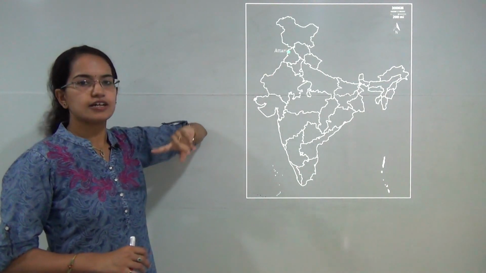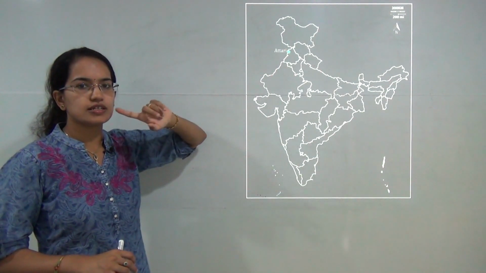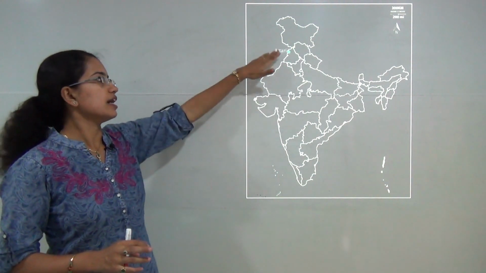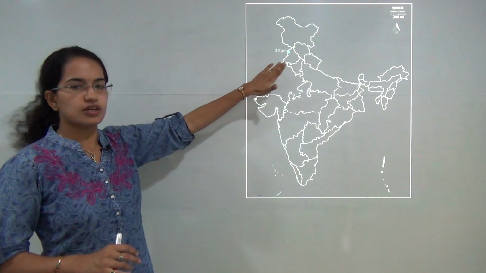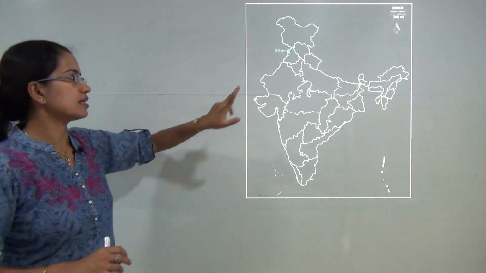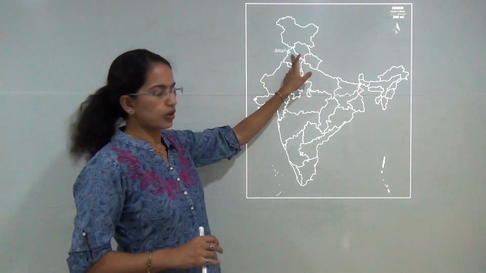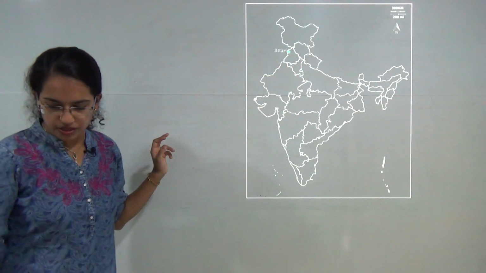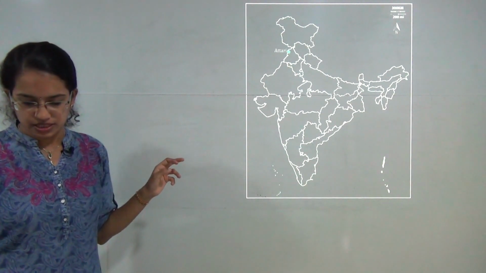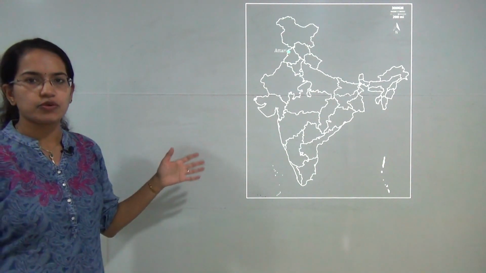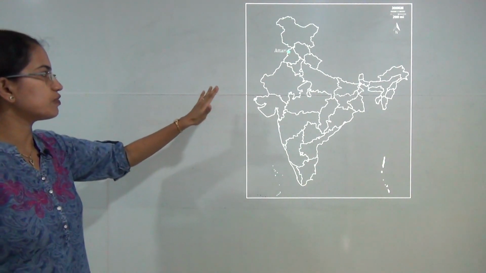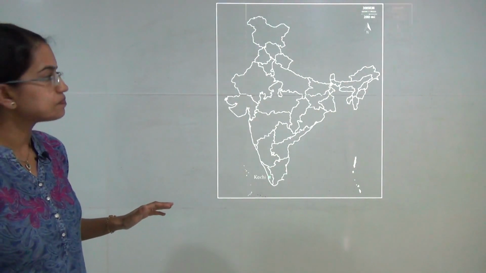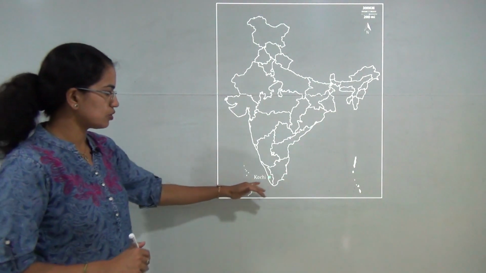The next is Atari. At Atari, the longest, tallest and heaviest national flag was posted on the India-Pakistan border. The height was around 110 meters, it was 24 meters wide, and the weight of this flag was 55 tons.